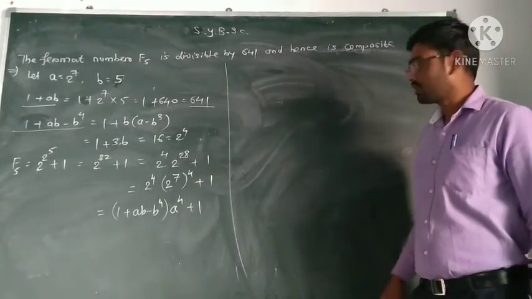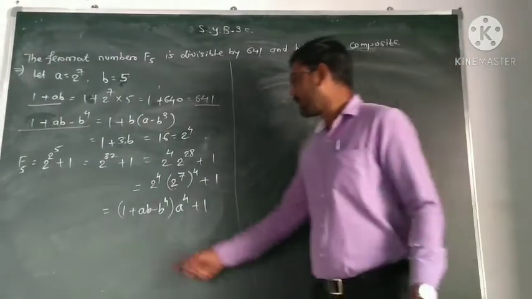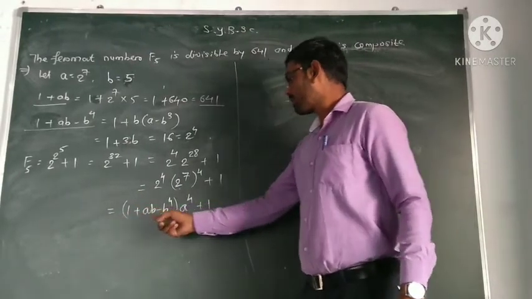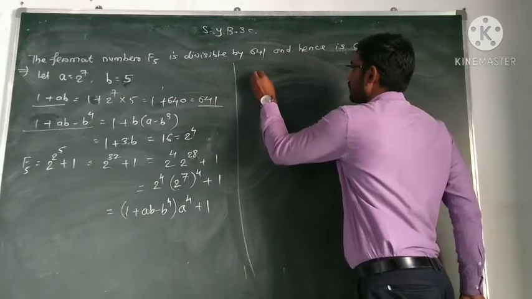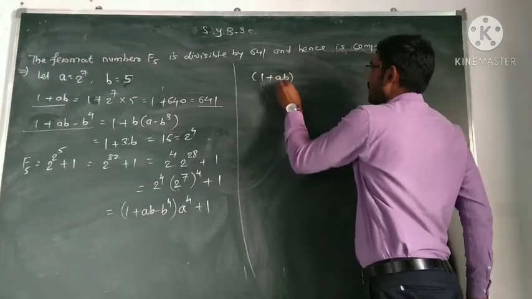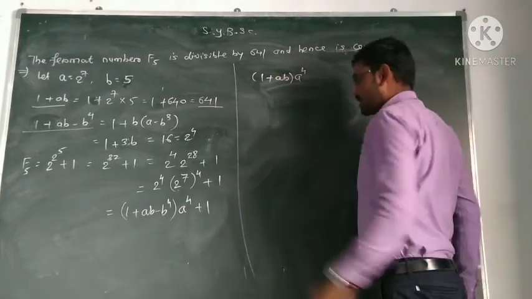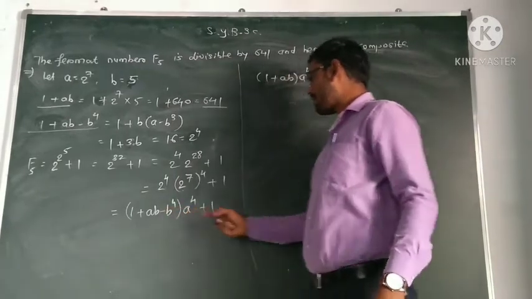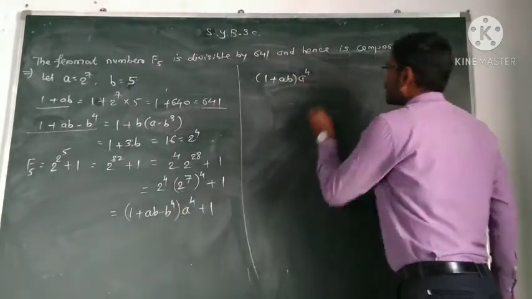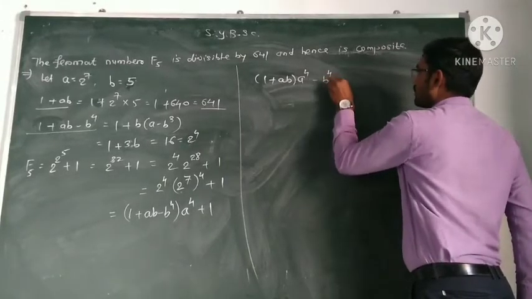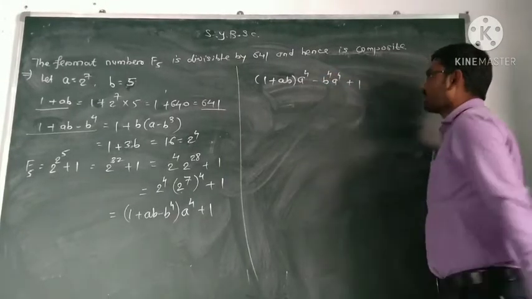Now we take the multiplication. So this is nothing but 1 plus ab into a raised to power 4 minus b raised to power 4 a raised to power 4. So a raised to power 4 plus 1.